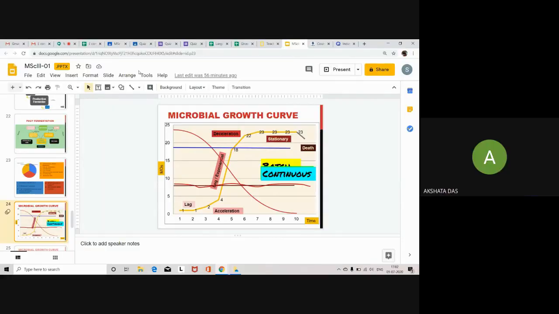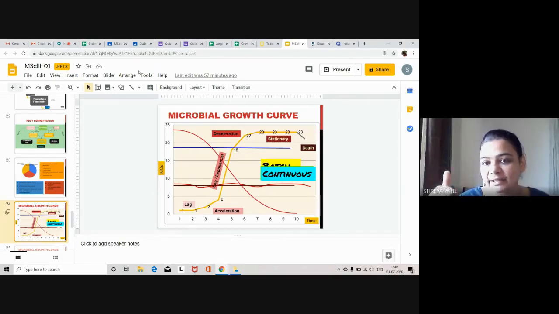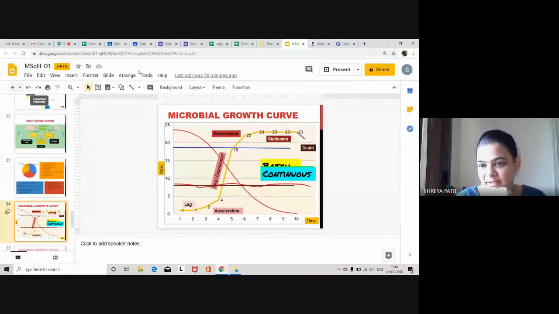In which phase does the specific growth rate remain constant? First is in the log phase, of course, if the substrate concentration is high, or in excess. Protein harvesting has to be done before the stationary phase. In the log phase itself, the reaction has to be stopped, because in the stationary phase the substrate concentration will decrease.